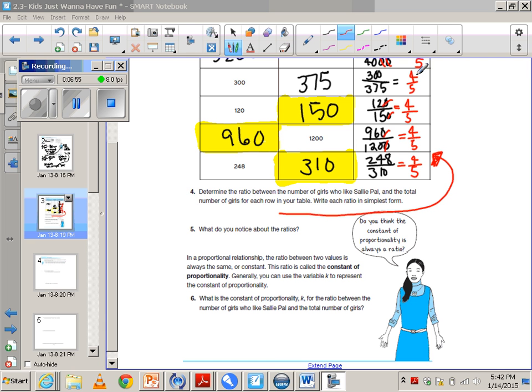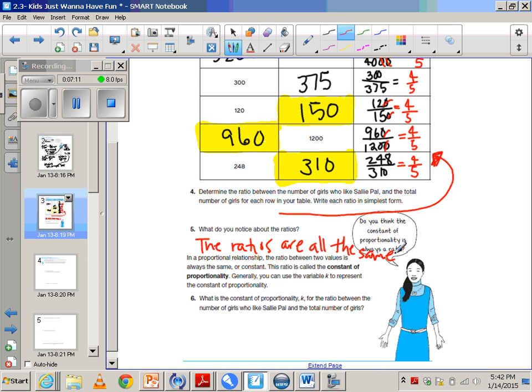So as you can see, I've simplified these over here. I hope you got the same answers. It says, what do you notice about the ratios? Well, the ratios are all the same. In a proportional relationship, the ratio between two variables is always the same or constant if they're proportional. This ratio is called the constant of proportionality.